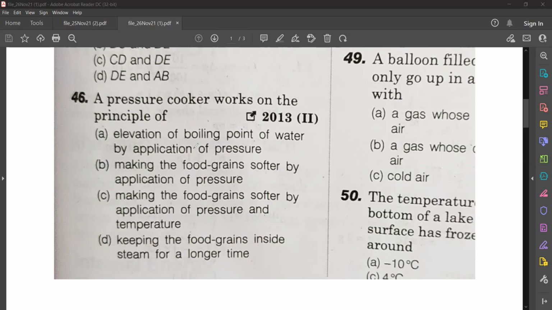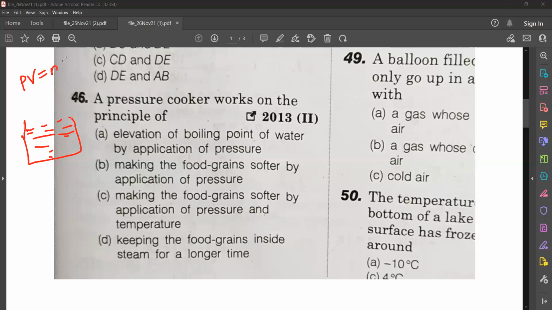So what is the answer? See, listen. Actually, what happens inside a pressure cooker? In a pressure cooker, there will be very high pressure, and as a result of that, the water will boil at a very high temperature. Understood?